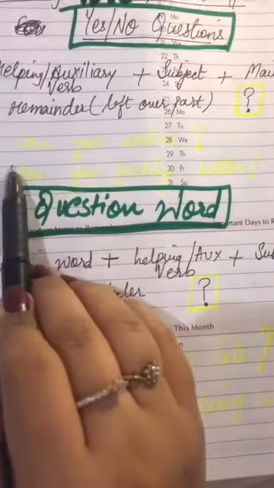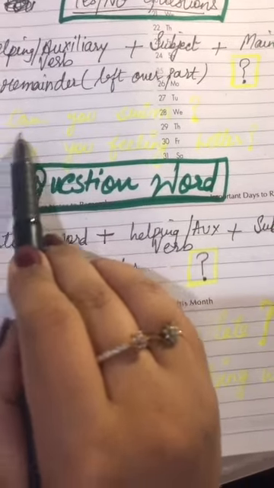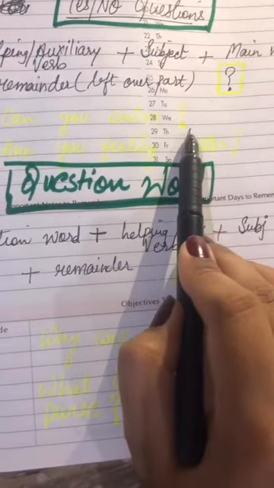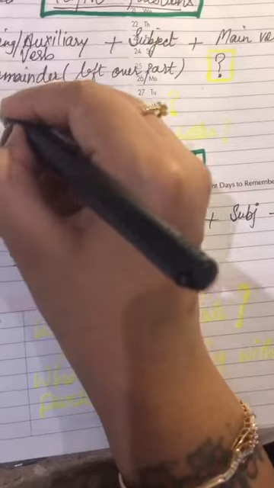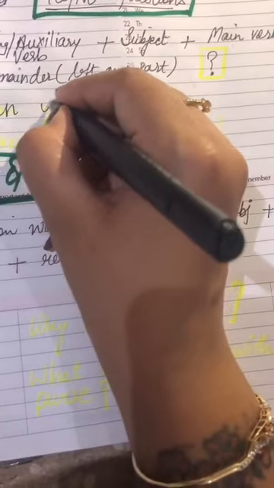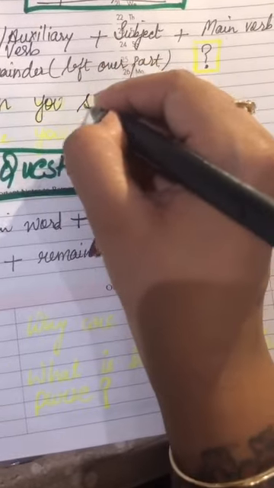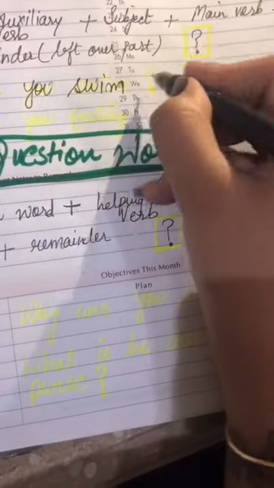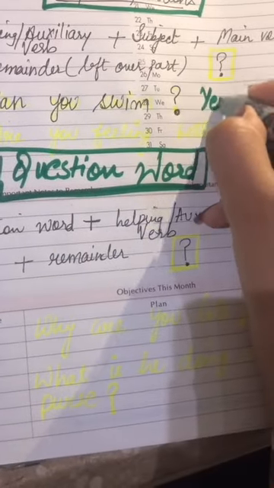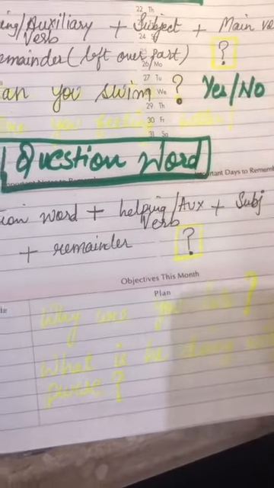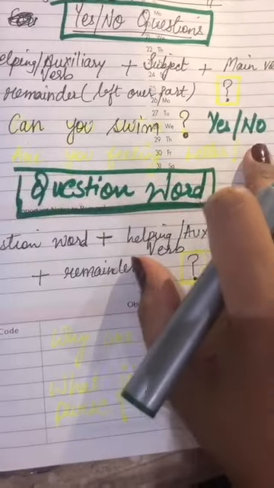Okay, so let's look here. I'll darken the example side by side so that it is more clear to you. Can you swim? Over here I'm just going to overwrite can you swim, and then I will end it in a question mark. Now the answer of this would be either yes or no. That is why they are called yes or no questions.